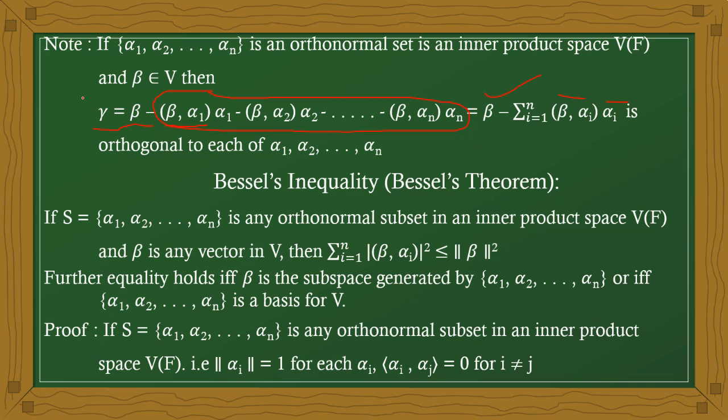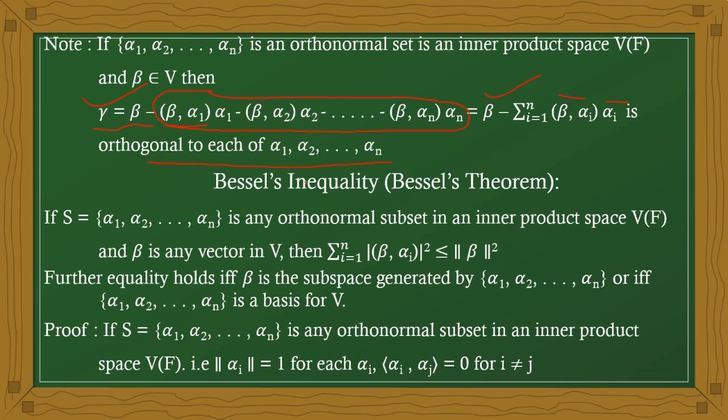This vector gamma is orthogonal to each and every vector alpha 1, alpha 2, and so on. We are using this property in Bessel's inequality. That's why we are taking all the definitions: what an inner product space means, what an orthogonal set means, and what an orthonormal set means.